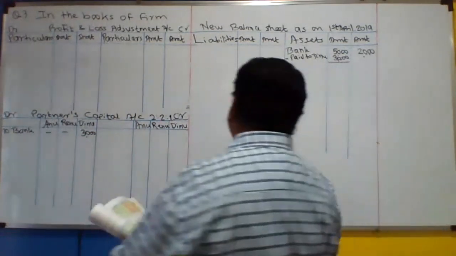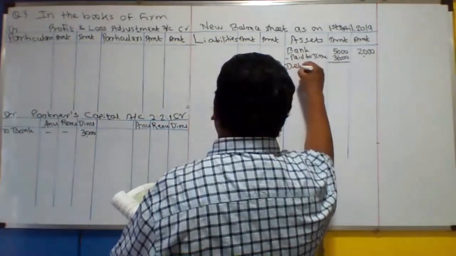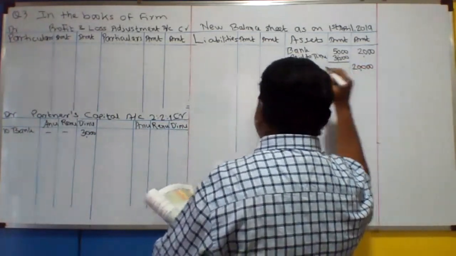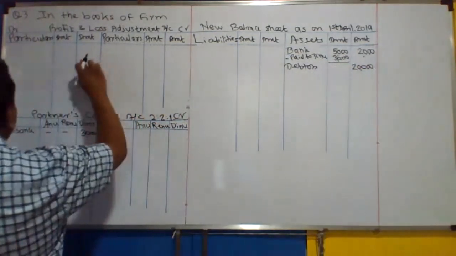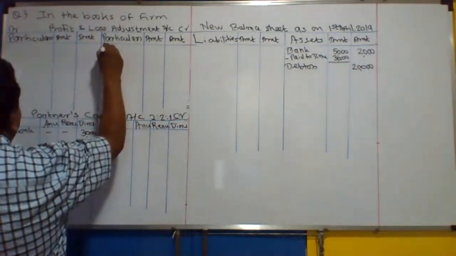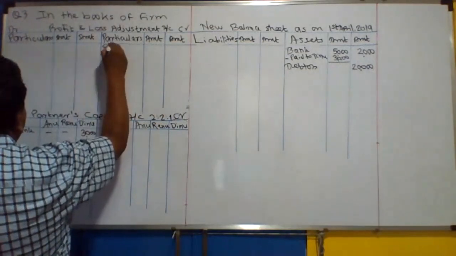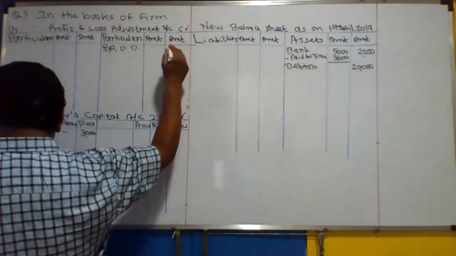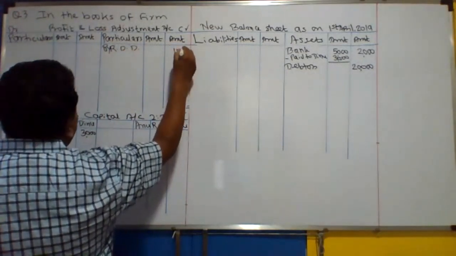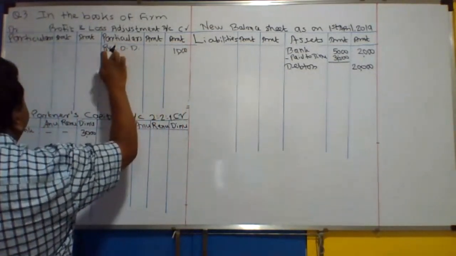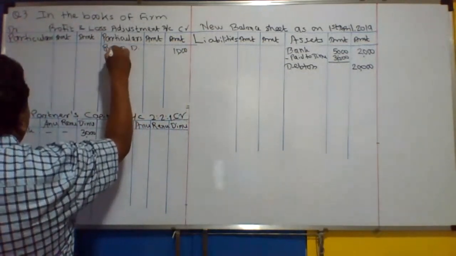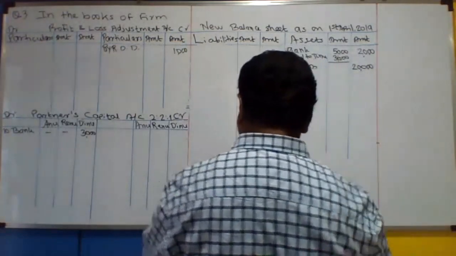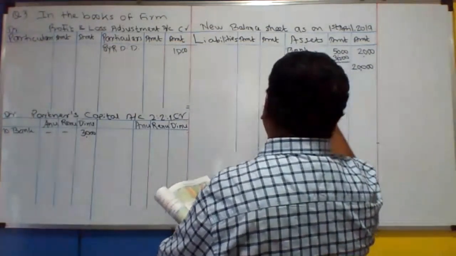Debtors, all good. So 20,000 in the outer column and RDD to be recorded to profit and loss adjustment account credit by RDD. By RDD. It is 1,000 only. Furniture, asset side.